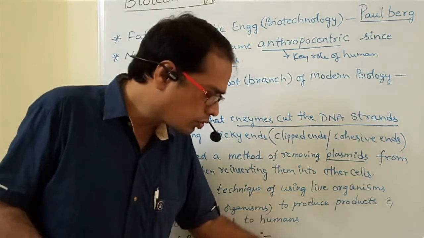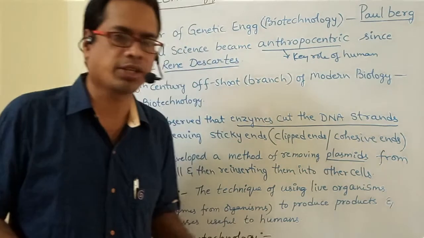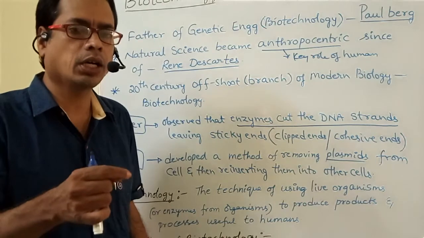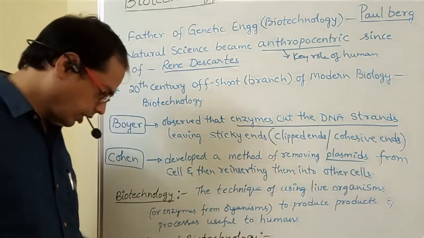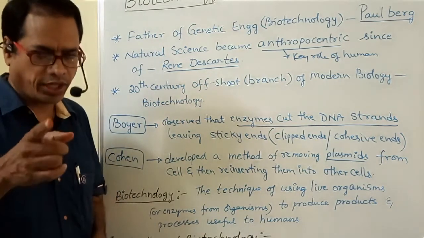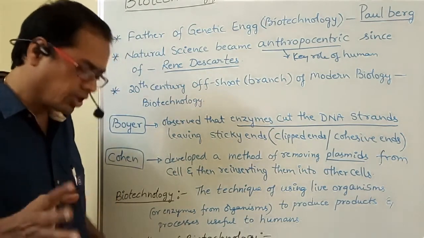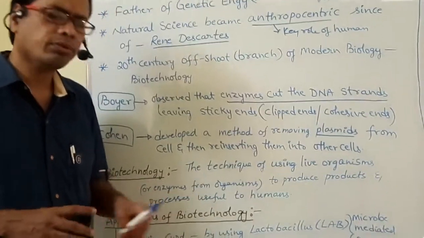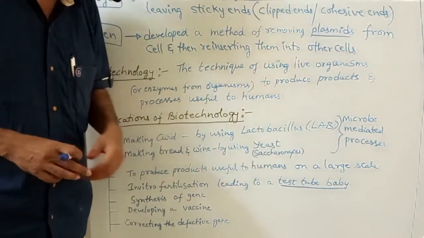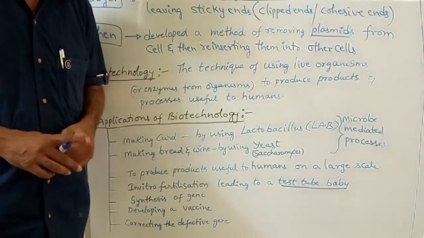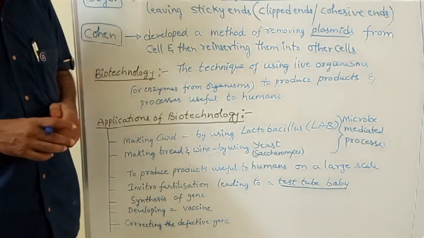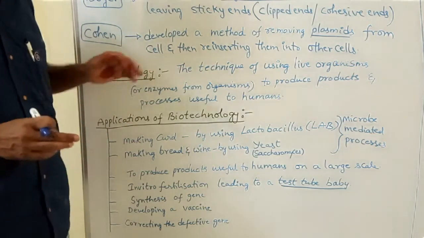That's why these are microbe mediated processes. Microbe mediated processes mean milk into curd preparation, bread making and cheese making. Bread making by yeast, wine making by yeast. Next one, to produce various products which are useful to humans on a large scale, that can be done by biotechnology only.